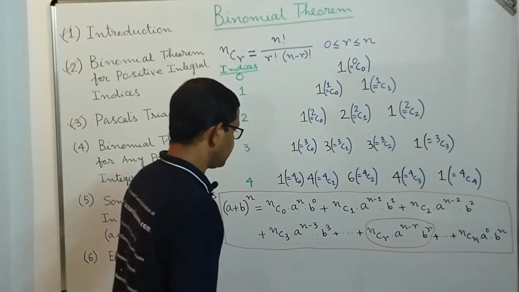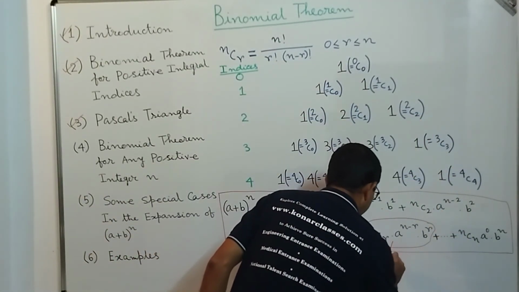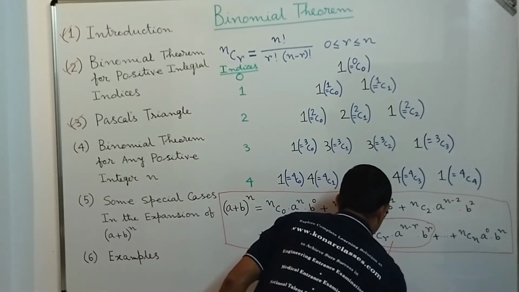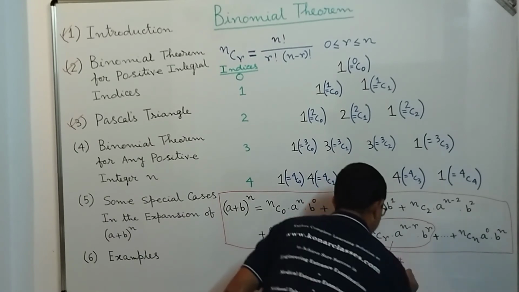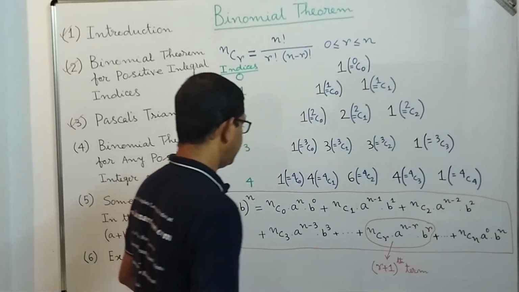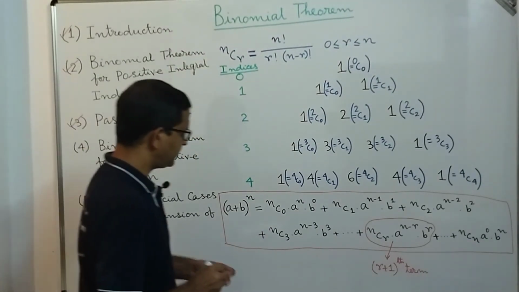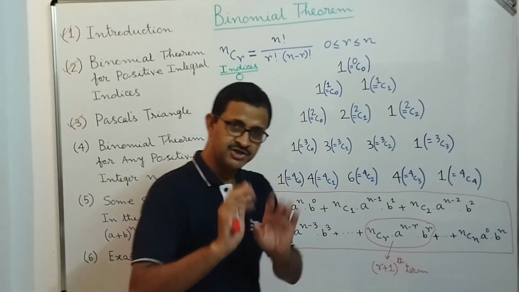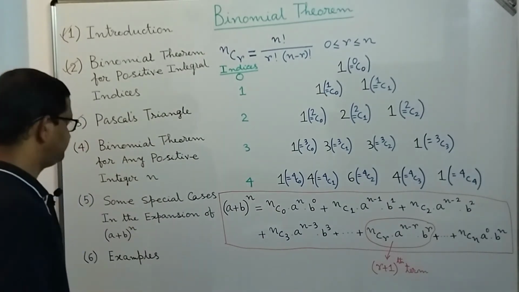Okay, so this is known as the (r+1)th term. As I said a minute back, we will discuss in detail about the general term, that is the (r+1)th term.